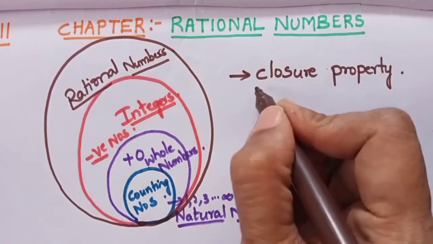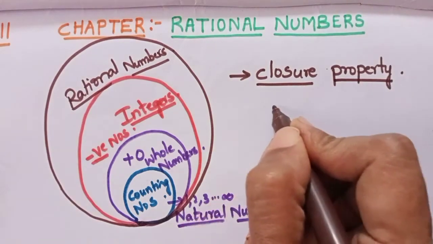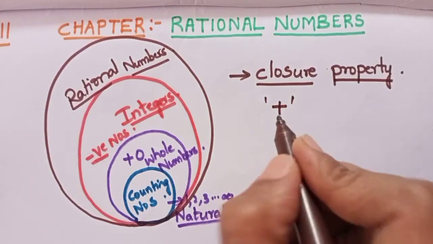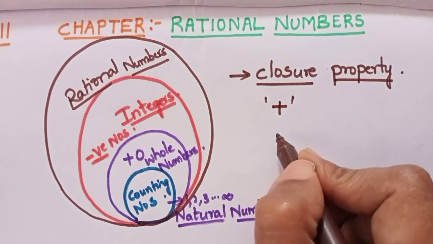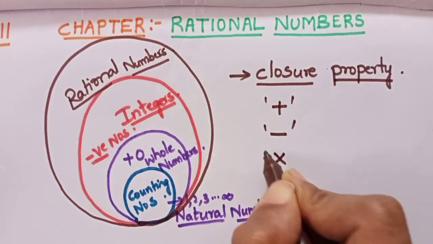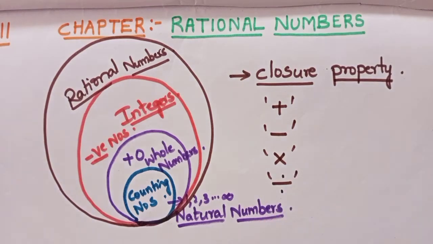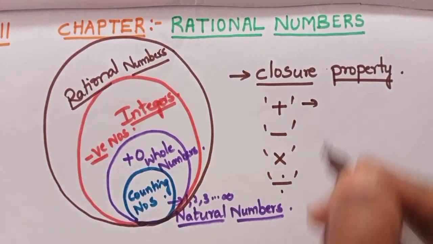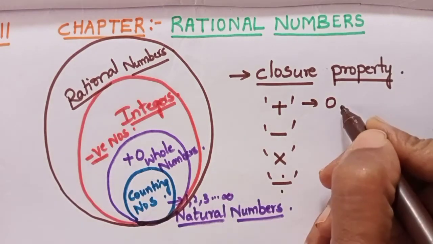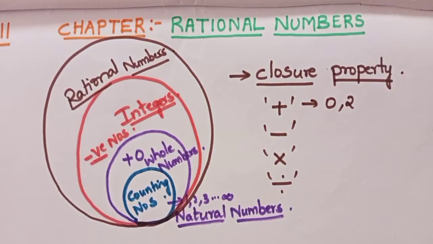See, why you get confused is closure property is defined for various operators like plus, minus, multiplication and division. For everything we need to check the closure property. For example, I will do the closure property only for addition so that you will understand. Closure property for addition means if I take two whole numbers, like 0 is one whole number, 2 is another whole number, isn't it?